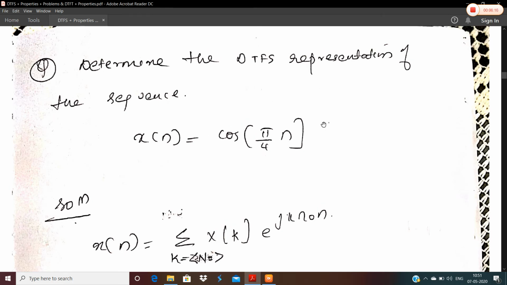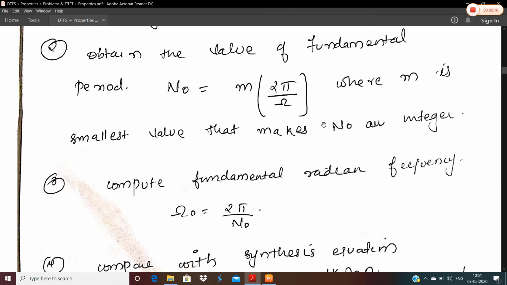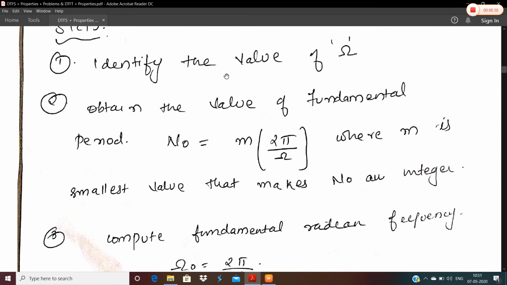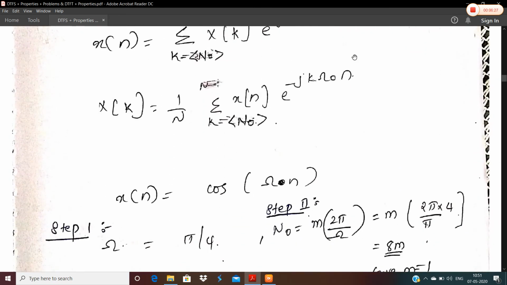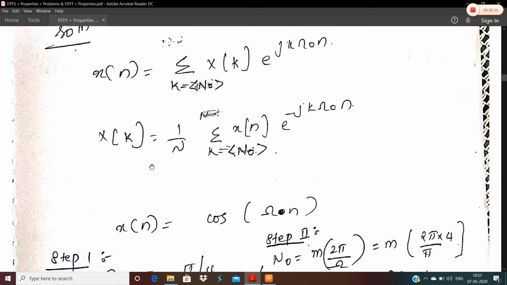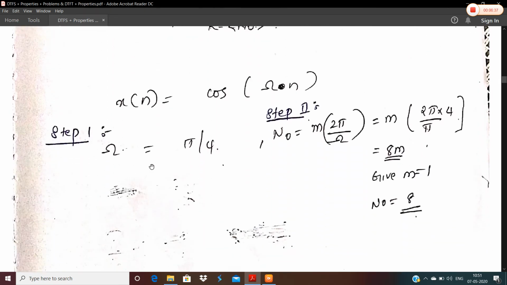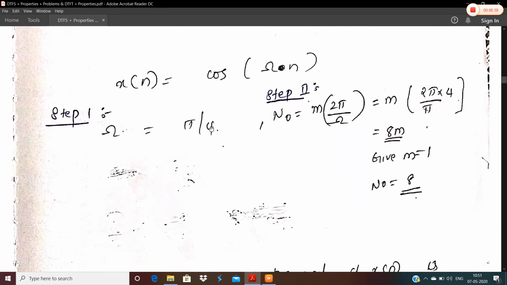As we know, we will perform the steps in order, step number 1, 2, 3. The first step is to identify the value of omega. From the question itself, it is clear that x(n) is cos(omega n). Here we have just written the synthesis as well as analysis equations, that is, the equation for x(n) as well as the equation for X(k). In step 1, we find the value of omega, and on identifying we get that omega is pi by 4.